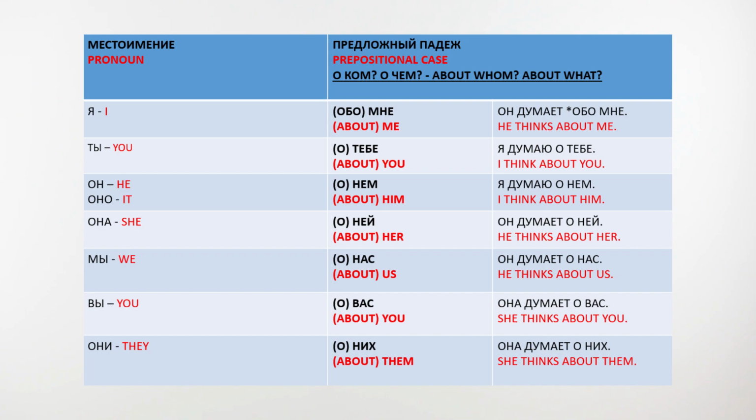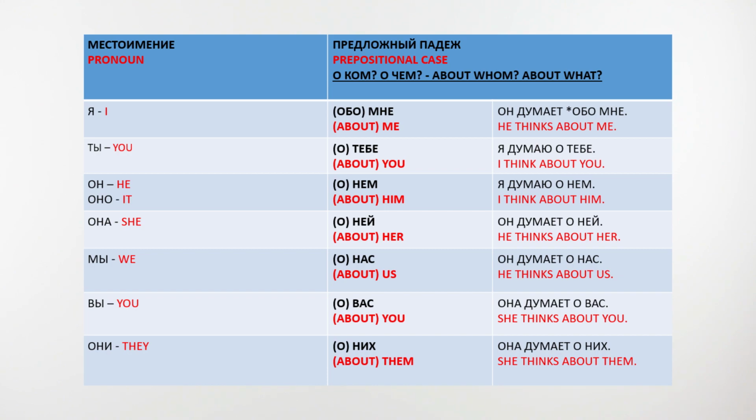Я, I. Обо мне, about me. Он думает обо мне. He thinks about me. For я, I, there is an exception. Обо мне, about me. So, обо, not о.